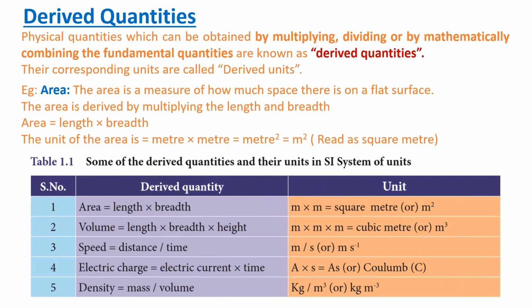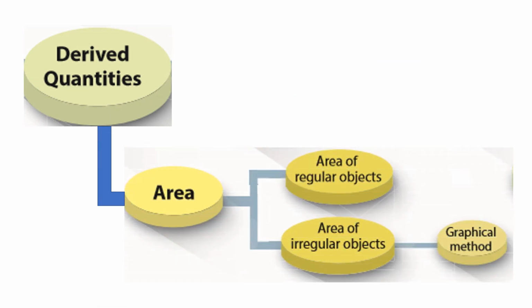Now we are going to see one derived quantity elaborately, that is area. For area we have two classifications: area of regular objects and area of irregular objects. That means the area of a proper shape, and the area of an irregular object means improper shape.